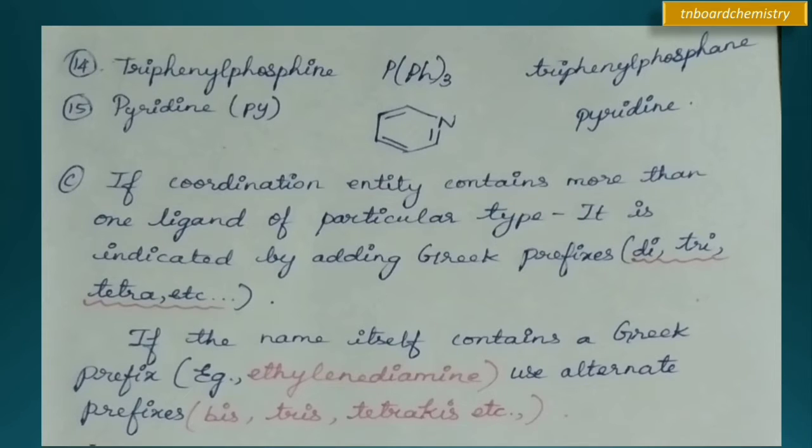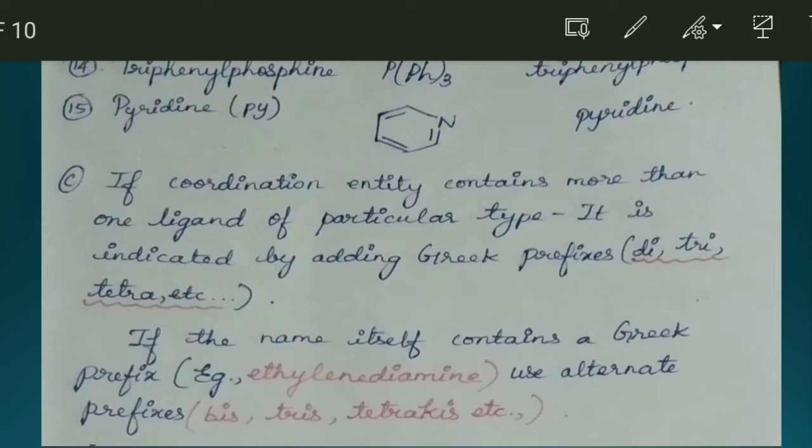Then pyridine. This is the formula of pyridine. Pyridine is named as pyridine. Nothing changes. Then the next point is, if the coordination entity contains more than one ligand of